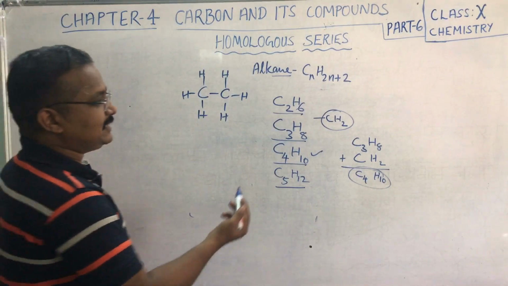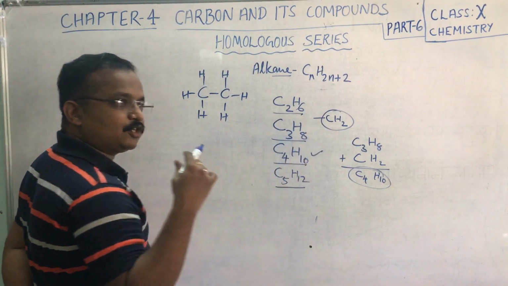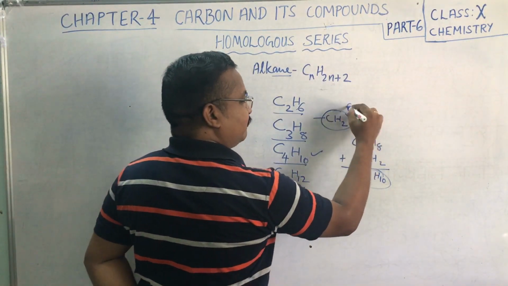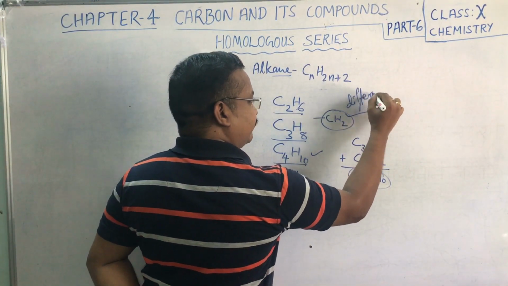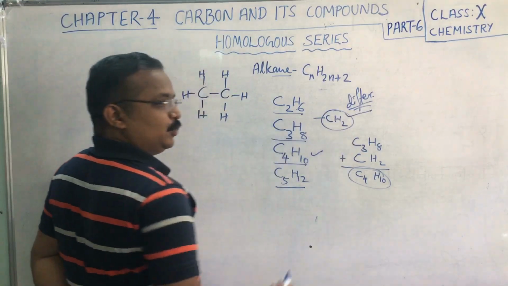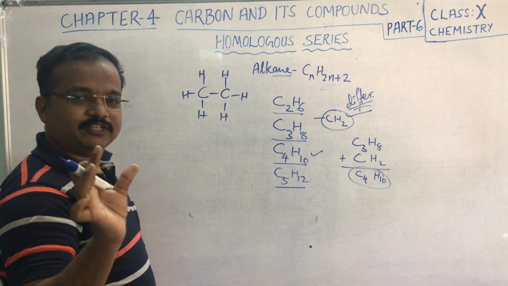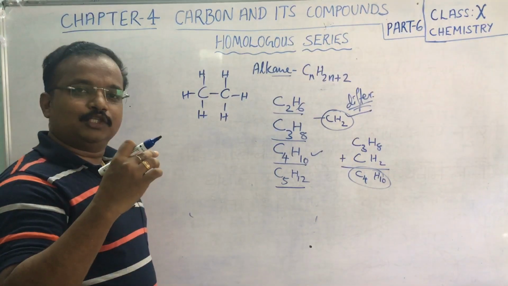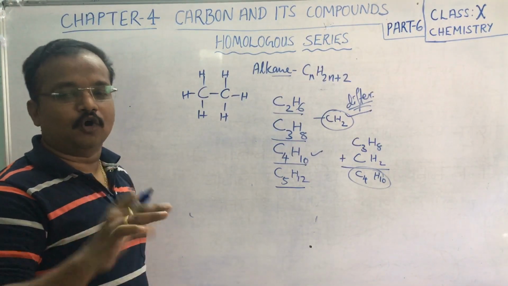So this is another feature of homologous series: they differ by a CH2 difference between two adjacent compounds.